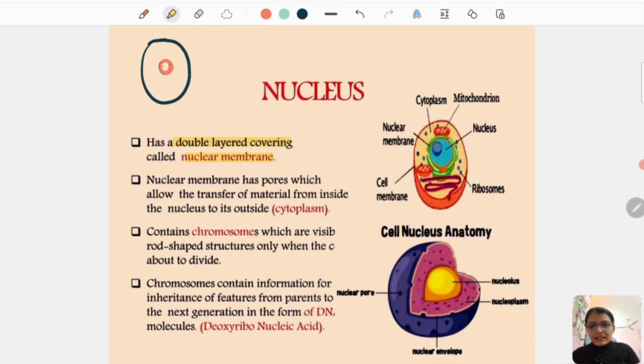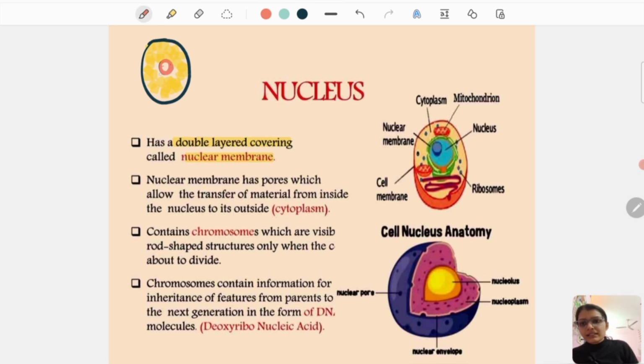The nuclear membrane has pores which allow the transfer of materials from inside the nucleus to outside. Just like I told you, the cell membrane separates the cell from the external surface. Within the cell membrane, whatever lies is your cytoplasm. So what does the nuclear membrane separate the nucleus from?